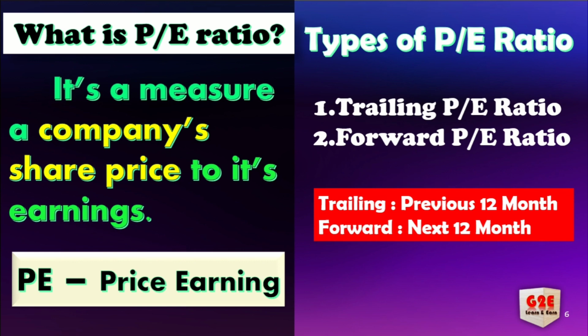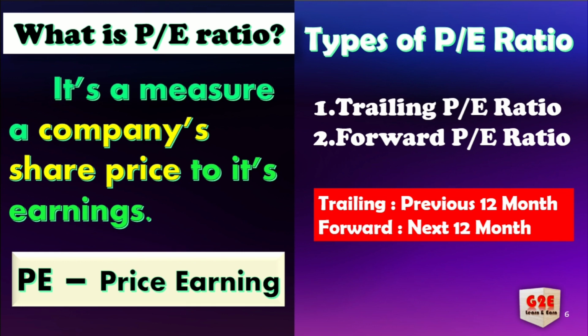That's called trailing PE ratio and forward PE ratio. That's very important. Trailing PE ratio uses historical data, typically the past 12 months. If you calculate the ratio on that basis, that's called trailing PE ratio. Forward PE ratio is forecasting the PE ratio for the next 12 months. With the help of historical data, you predict how much the PE ratio will be in the future. That is called forward PE ratio.